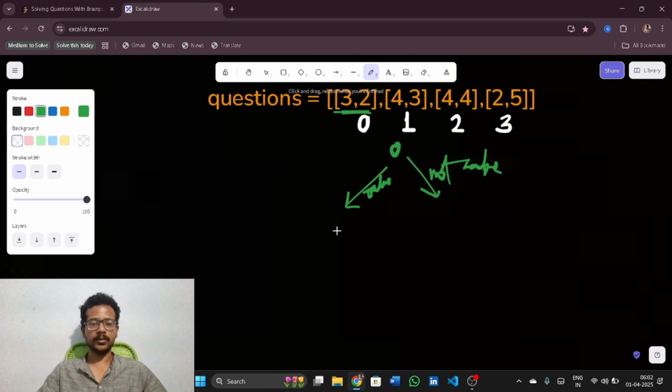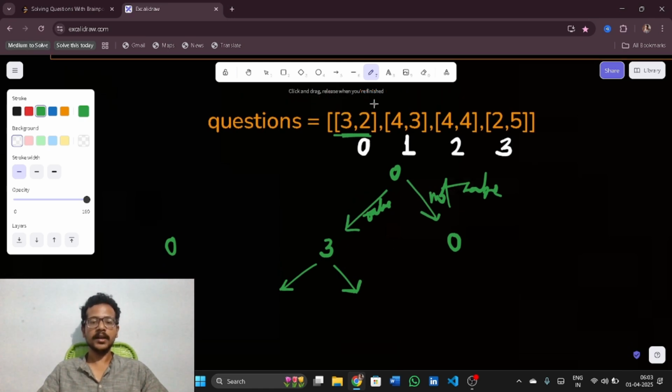Now if I take this 3 comma 2, initially my points would be 0. Then if I take 3 comma 2 at index i equal to 0, the points would be 3. If I didn't take it, the points will still be 0. Now when I get to 1, I can take or not take this 4. But is it so? No, because here I have 2. That means I need to skip this one and also this one and go to this. So I cannot take at 1.